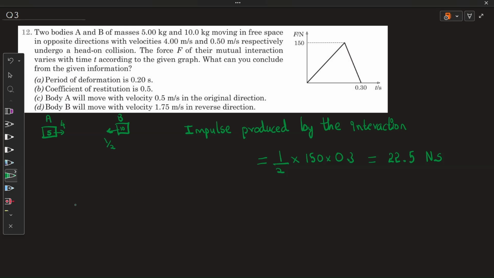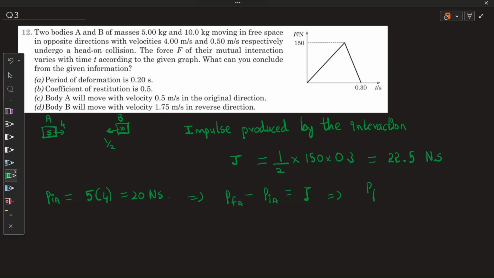Okay. Now what happens is, let's calculate the initial momentum of A. So what is the initial momentum of A? It is mass of A into velocity. Let's consider this is positive and this is negative. So 5 into 4, which is 20, same units, Newton second. So impulse I will denote by J. So P final of A minus P initial of A is nothing but J.